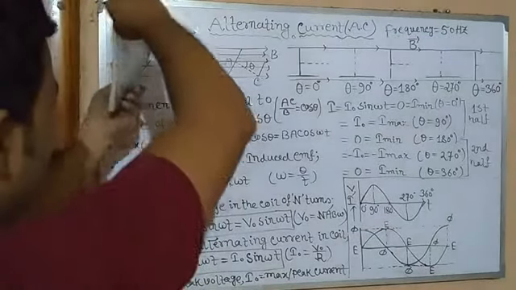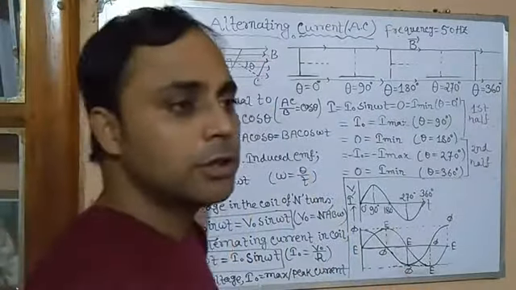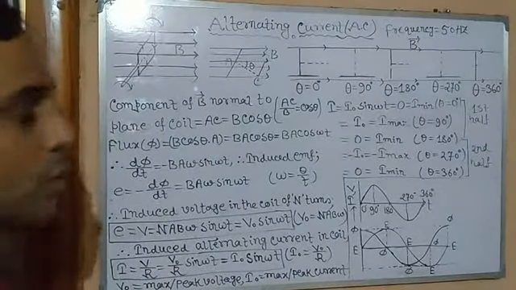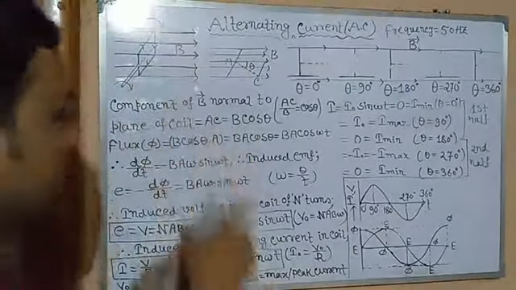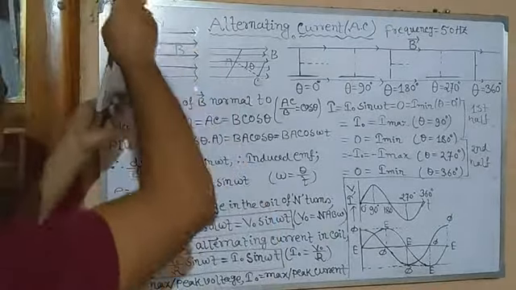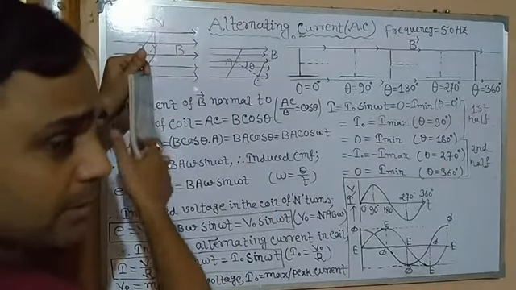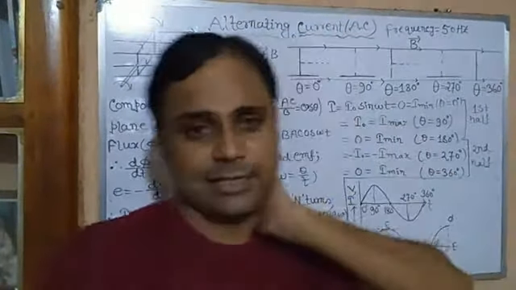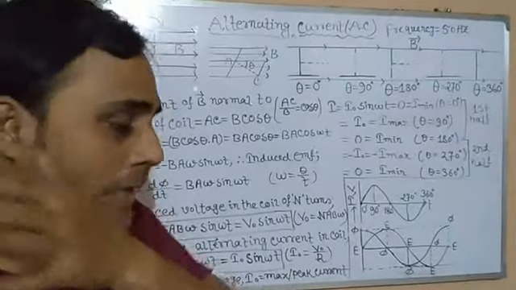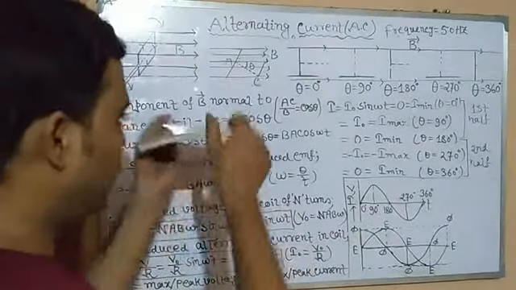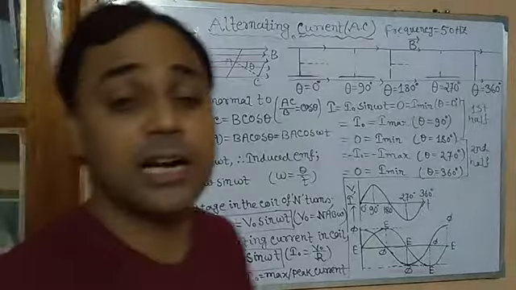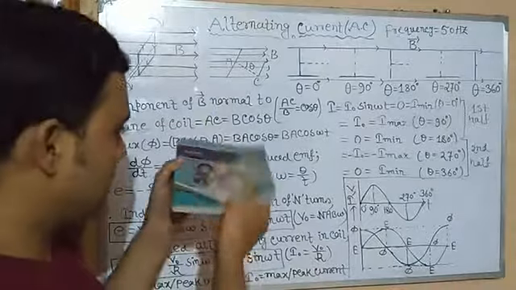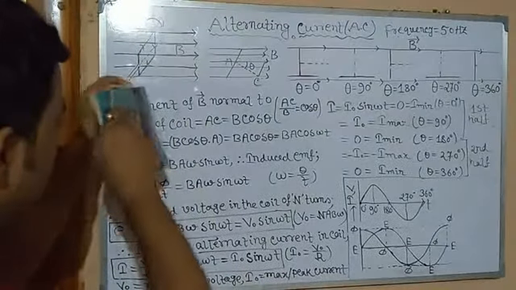So current flows in the first half in the positive direction, and in the second half in the negative direction. If the frequency is 2 rotations, in 2 rotations, current will move 2 times in the positive direction and 2 times in the negative direction. So in 50 cycles, what will happen? Obviously, the current will flow 50 times in the positive direction and 50 times in the negative direction.